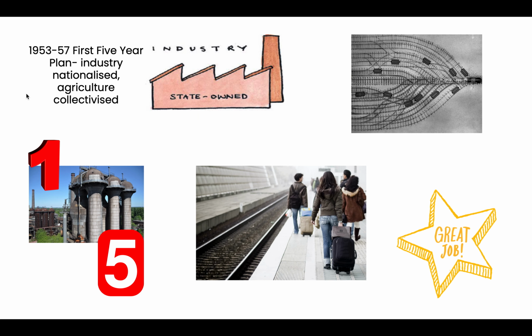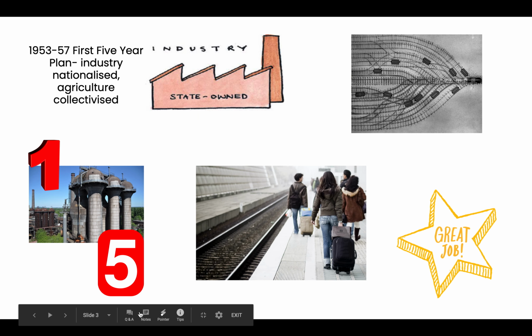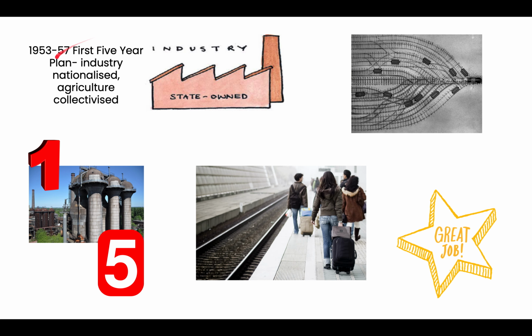And Mao takes this as an opportunity to launch his first 5-year plan. And the aim of that first 5-year plan is to nationalise the entire industry and collectivise agriculture. He did this with the help of the USSR, and he established an ambitious plan to build new industries.